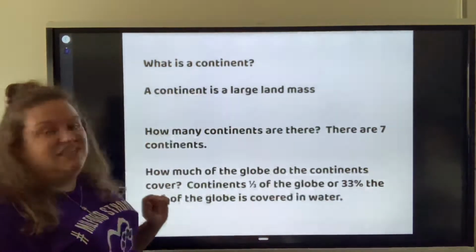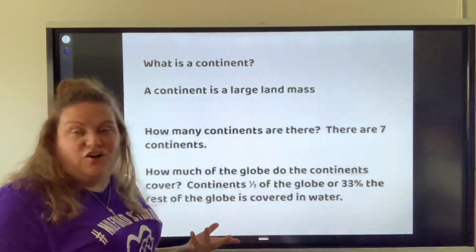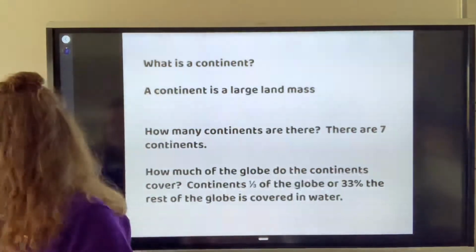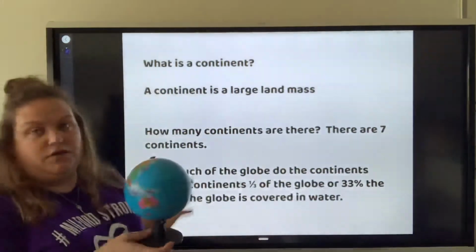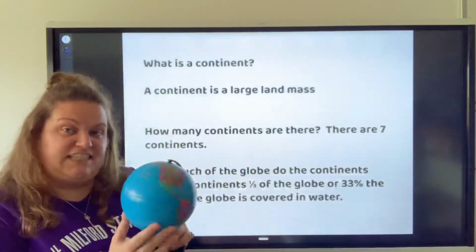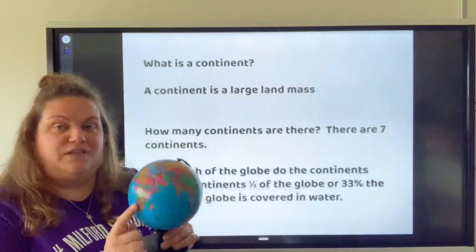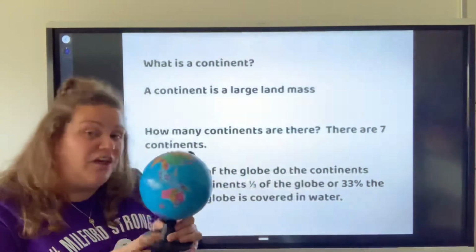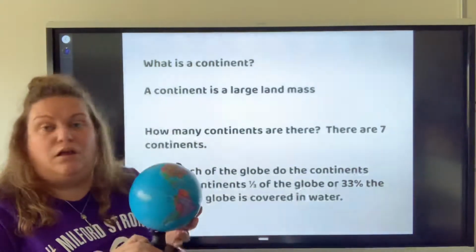How many continents are there? There are 7 continents on our globe. How much of the globe is covered with continents? Well, about 1/3 of the globe is covered with land, or these large land masses we call continents. So 1/3 of the globe, or 33%, is covered with continents. The other 2/3 is all water.